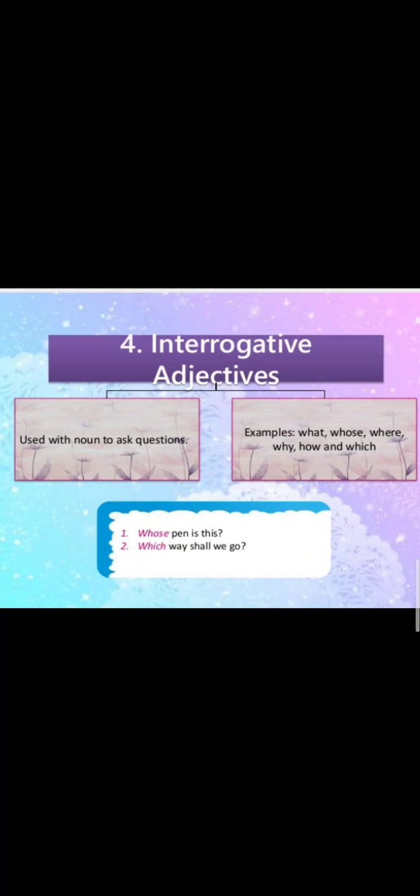Like, whose pen is this? You can see after whose, the noun pen is there. So it is an interrogative adjective. Which way shall we go? Again, way is a noun here. So it is an interrogative adjective. For an interrogative pronoun, I can give you the example: which is your pen? After which a verb is coming. So it is an interrogative pronoun.